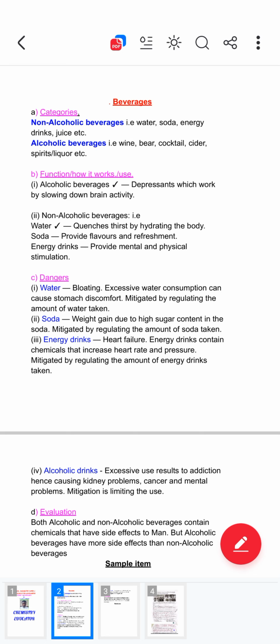So when you go to non-alcoholic beverages, they have many examples here. In some classes we can divide them. For example, we have water. How water works is somehow different from soda and energy drinks, though there are some uses or functions which are related.